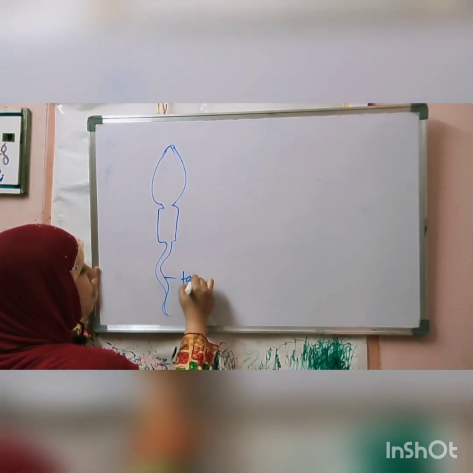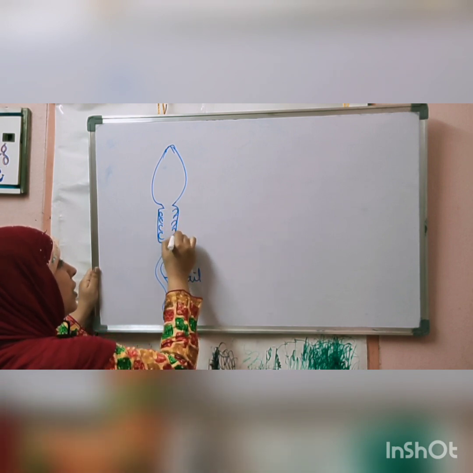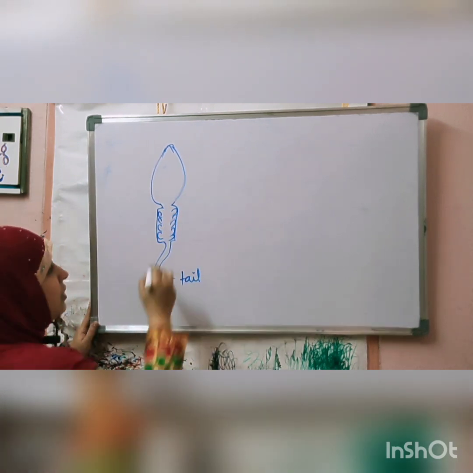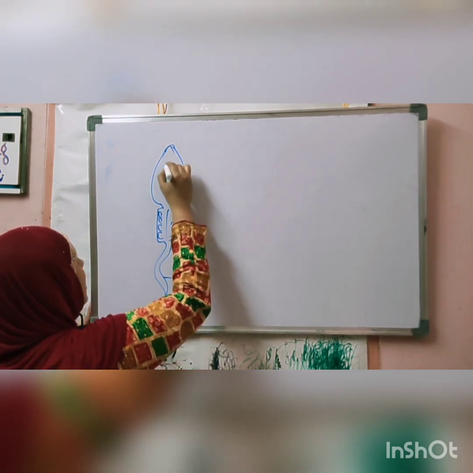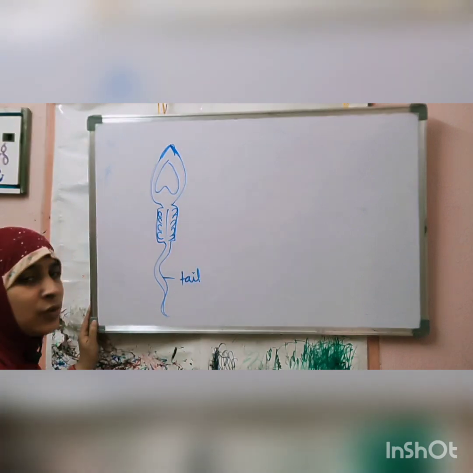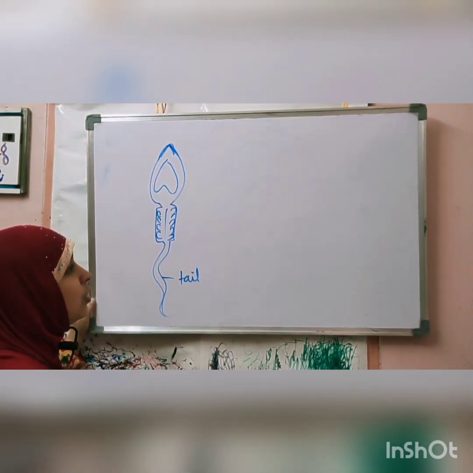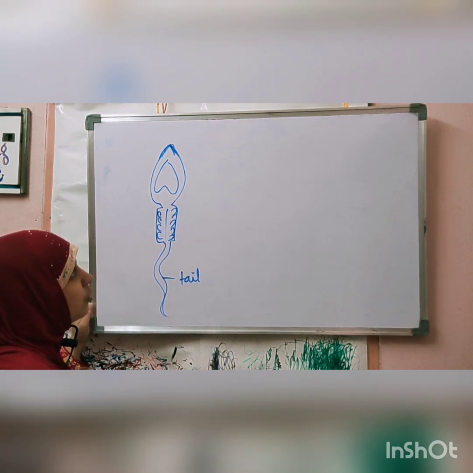The tail helps it to swim. The middle piece has so many mitochondria. These are all mitochondria that supply it with energy. And in the head region there is the nucleus, and the acrosome that is required for sperm to penetrate into the ovum is also present here. Okay, this is about the structure of sperm.